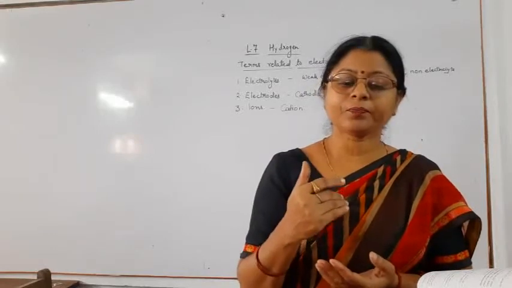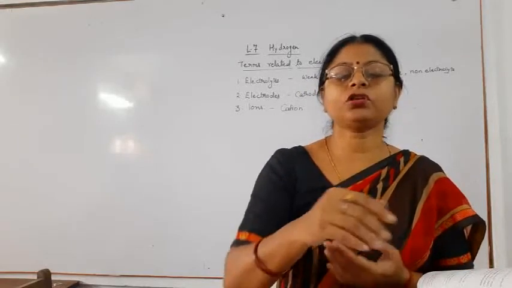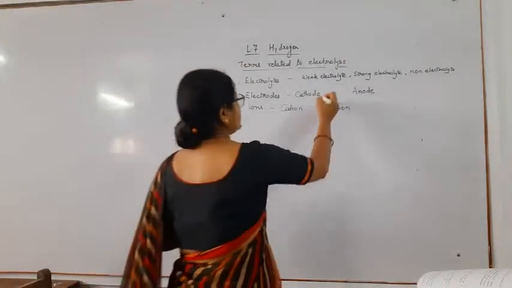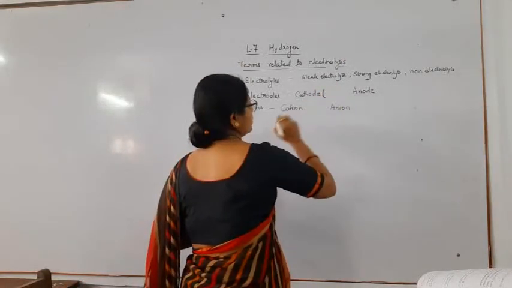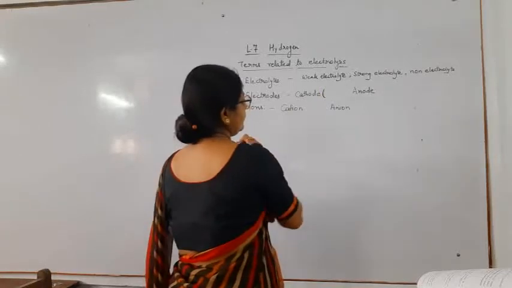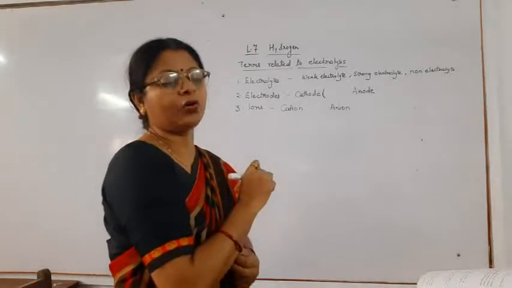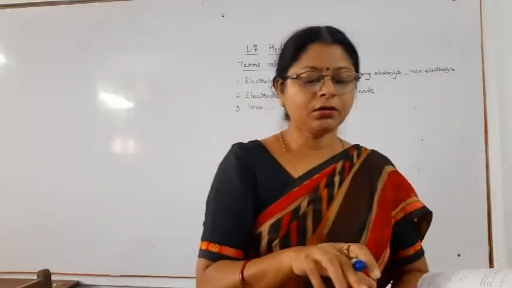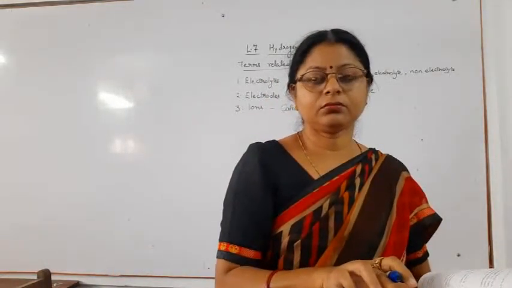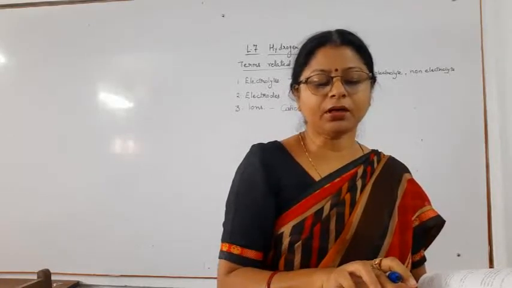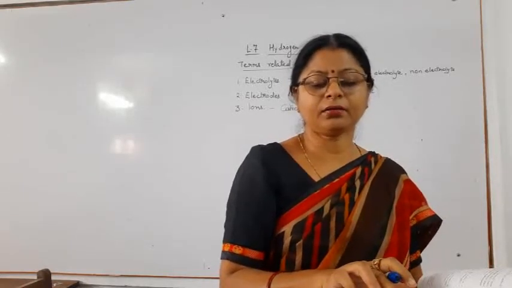Cathode is the electrode which is connected to the positive terminal of the battery, and anode is the electrode which is connected to the negative terminal of the battery.